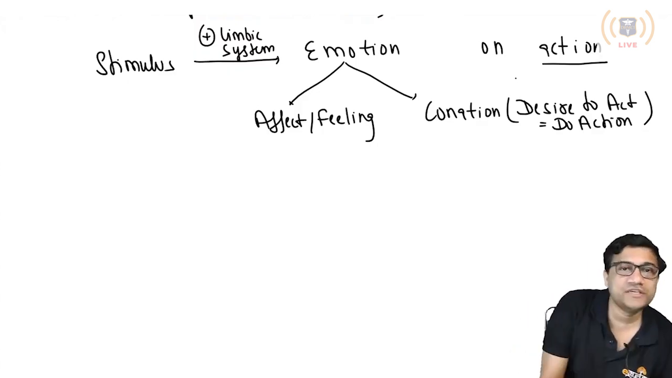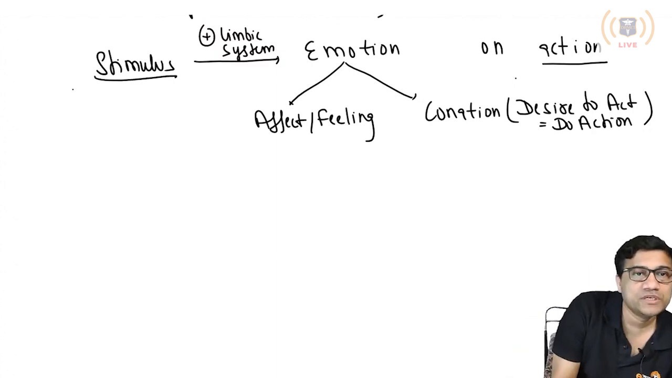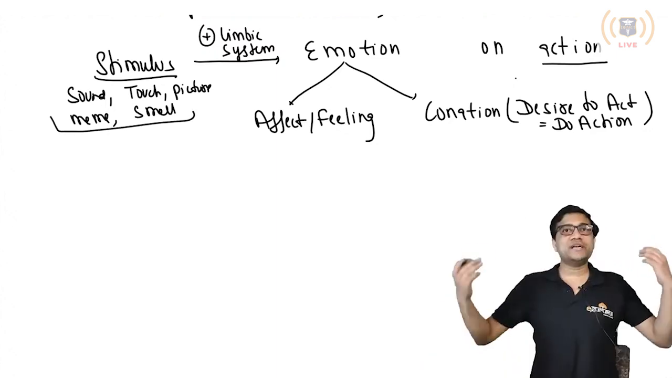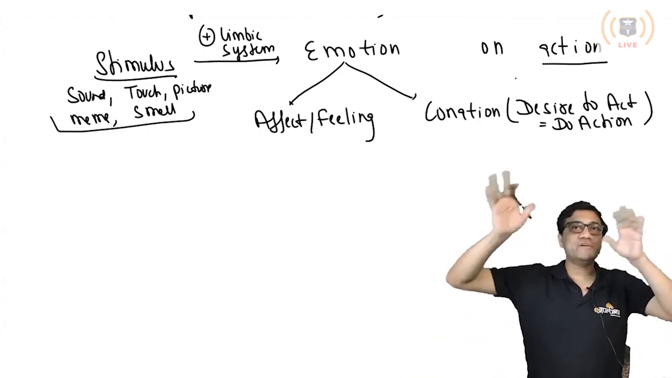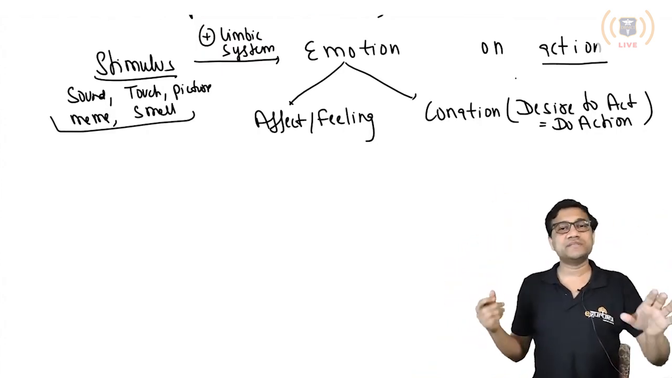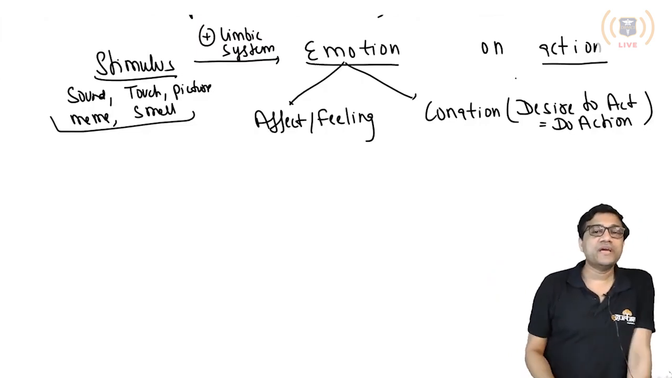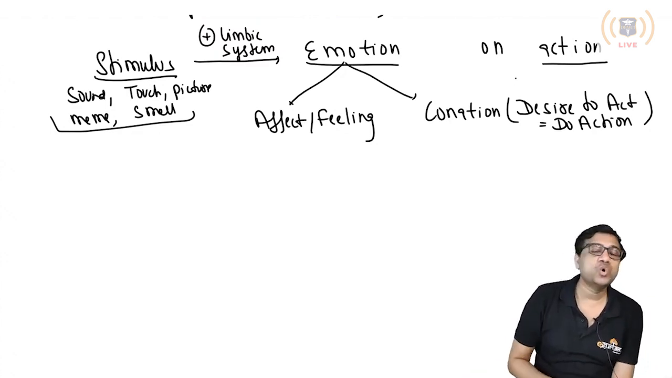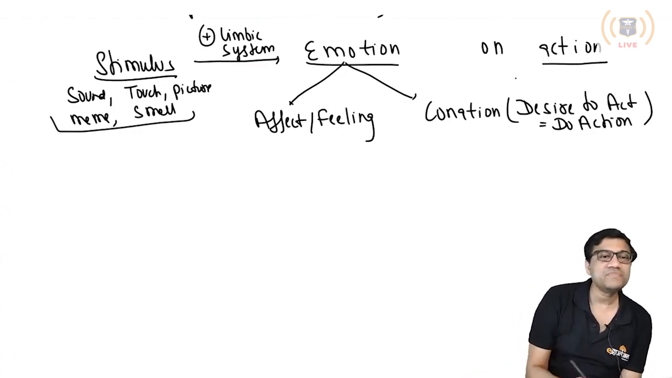First is the stimulus, which could be anything. It could be sound, touch, a picture, a meme, any smell. They all are stimuli. The stimulus enters your brain, your brain gives it to various parts, and one of the parts is the limbic system, which then causes the emotion. Emotion has two parts. One is the feeling part, what you feel, and the other is the motor part, called the conation.